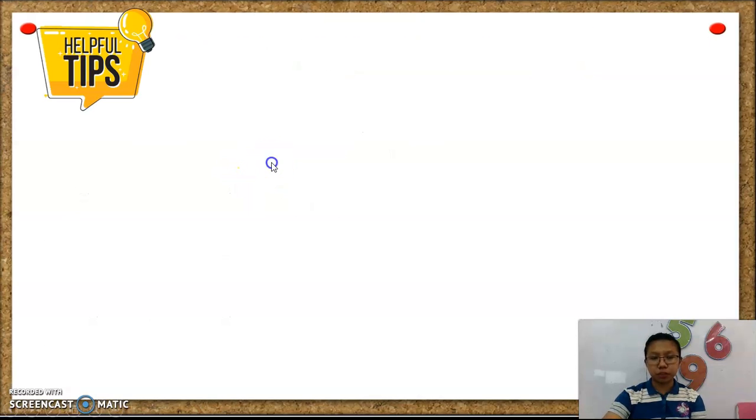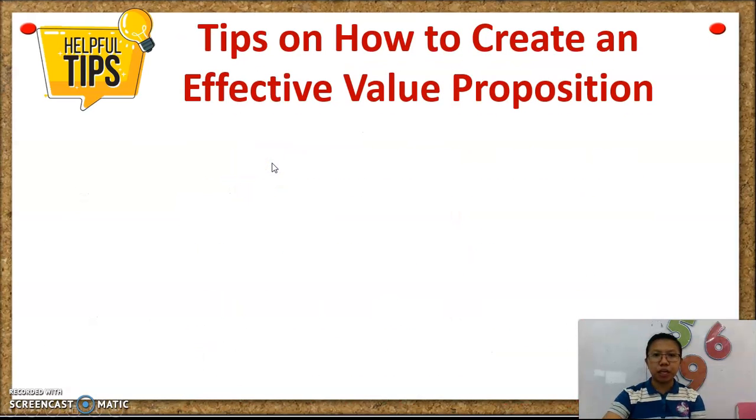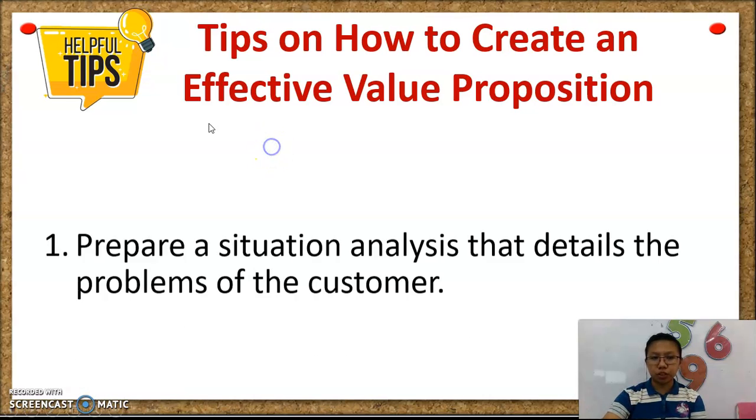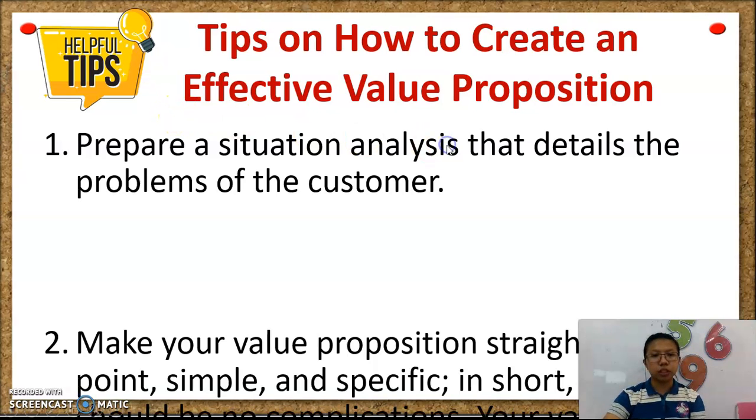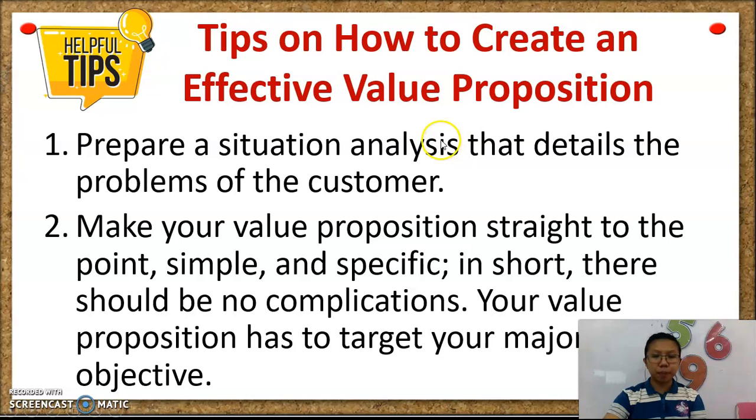So let's have the helpful tips in order for us to make an effective value proposition. Number 1, prepare a situation analysis that details the problems of the customers. Number 2, make your value proposition straight to the point, simple and specific. In short, there should be no complications. Your value proposition has to target your major objective.